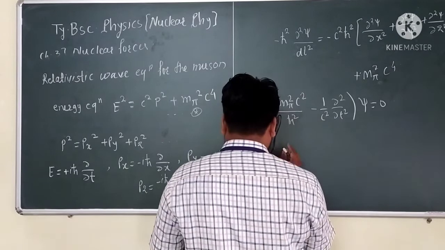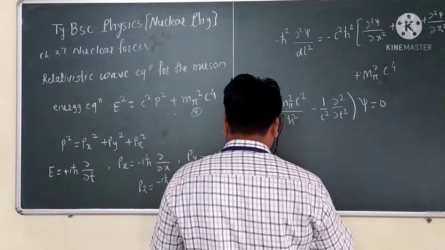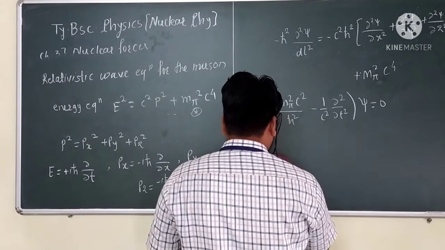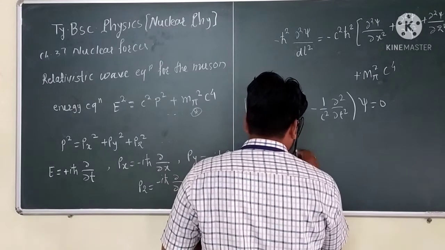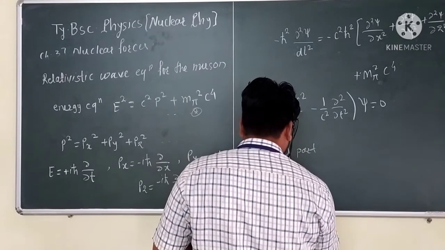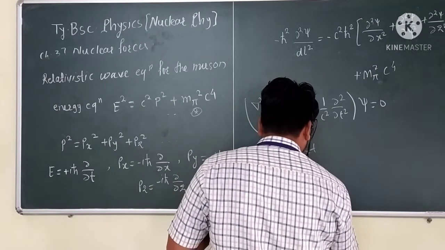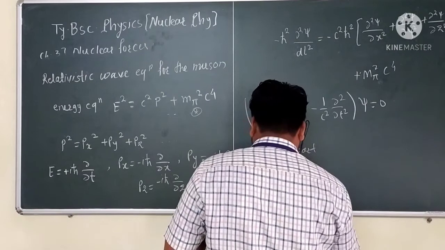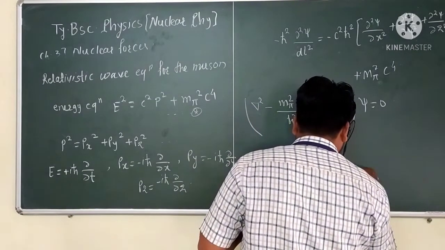This relativistic equation is for the spinless particle, and separating the time dependent part, the radial equation becomes, so that is given as the radial part of solving this equation: del squared minus mu squared of phi of r is equal to 0.